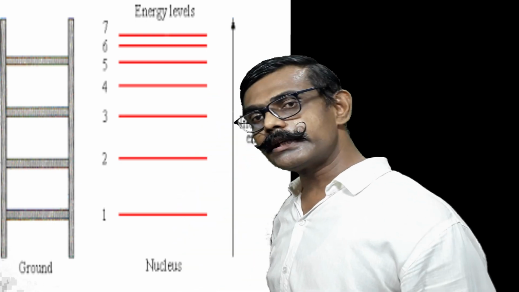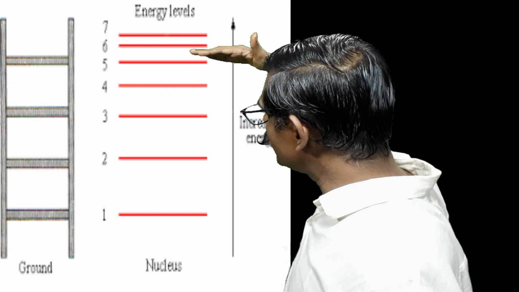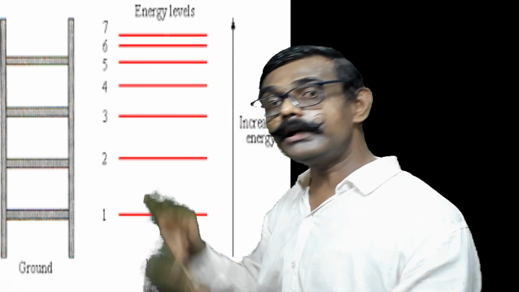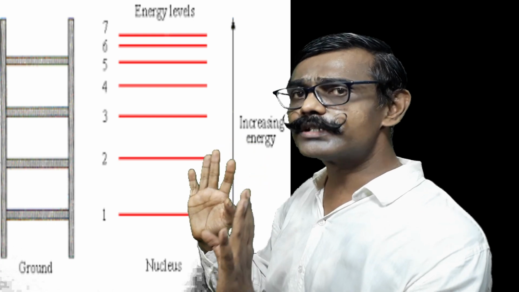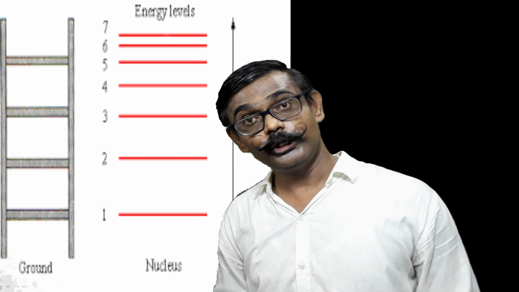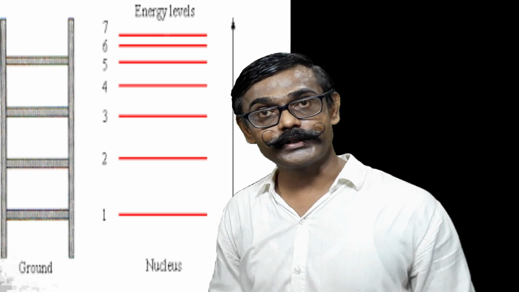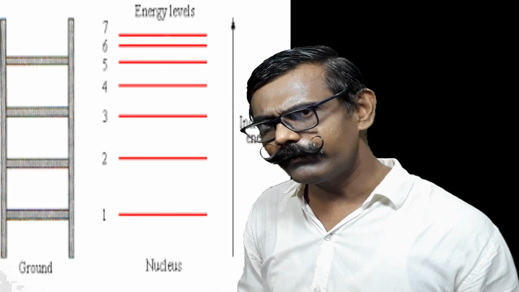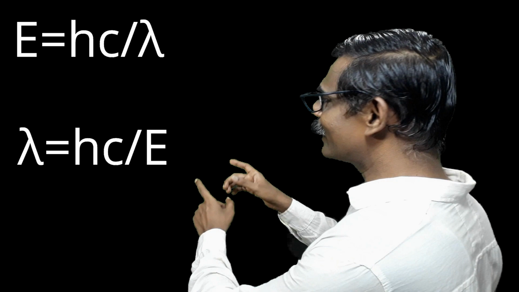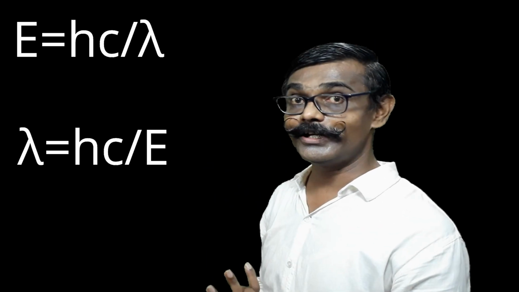And if the reverse happens, the electron went to a higher energy level and is coming down, then it will emit that much amount of energy, equivalent to the difference in those energy levels. If we know the energy of the emitted photon, can we find its wavelength? Yes. What is the formula? E is equal to hc upon lambda, and with that we can get the wavelength emitted.